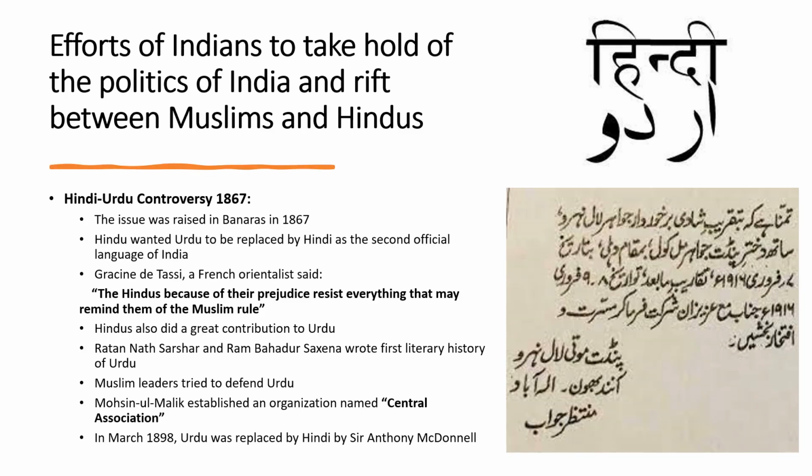So students, I wanted to keep this lecture in a chronological order. So now we're going to study an event that took place in 1867. A controversy was started in 1867, that is the Hindi-Urdu controversy.